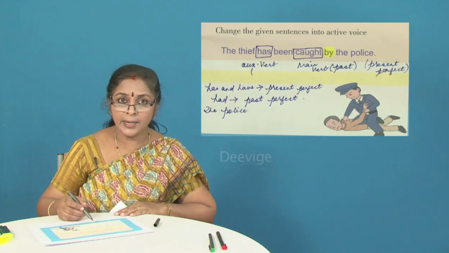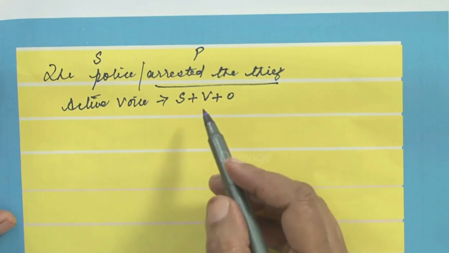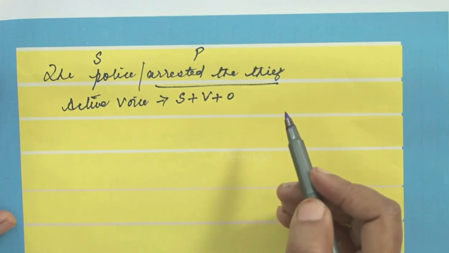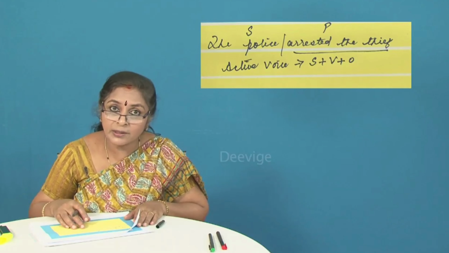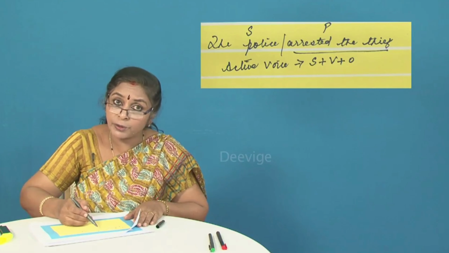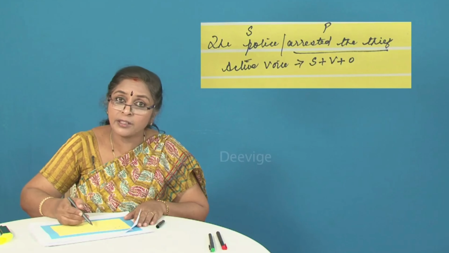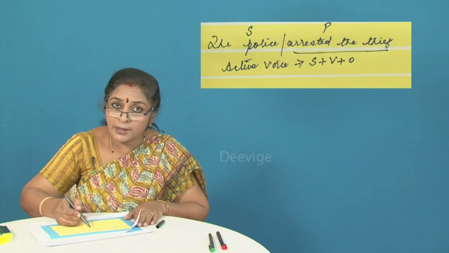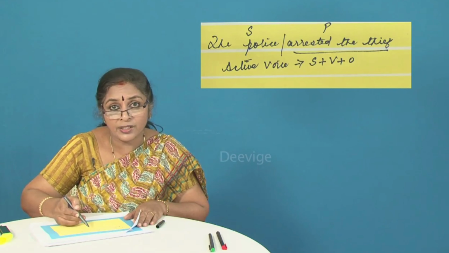So if you say police arrested the thief, then what is happening? You have changed it from present perfect to simple past. The sentence that has been given to us is in the present perfect. But if you write the police arrested the thief, you are changing the tense from present perfect to simple past. So you will not be awarded 1 mark. You will be awarded only half a mark because you have changed the tense.